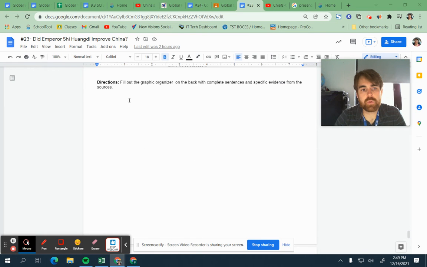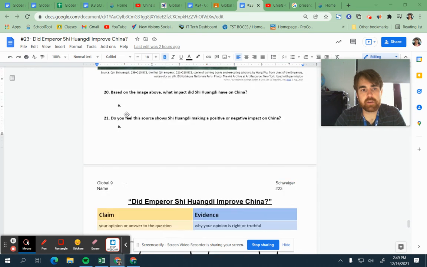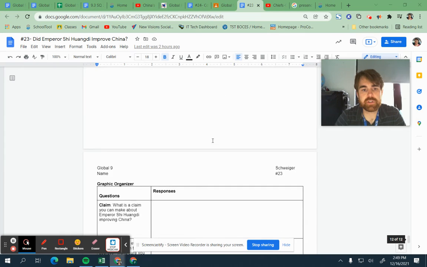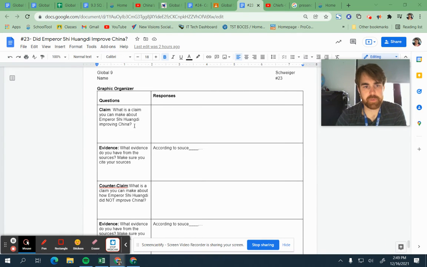So you're going to take the information that you went through all the sources, and you're going to fill out this graphic organizer on the last page. Claim. What is a claim you can make about Emperor Shi Huangdi improving China? Well, one way Shi Huangdi improved China was by blank. And then you'll use evidence. So according to whatever source you're using, use specific evidence to back up what you're claiming, him being positive.